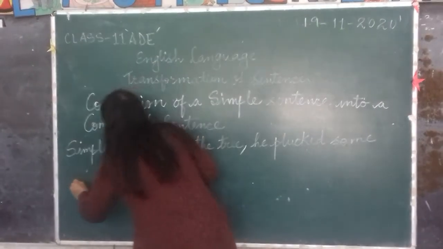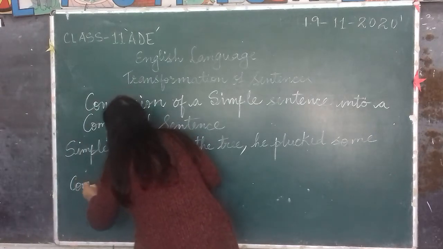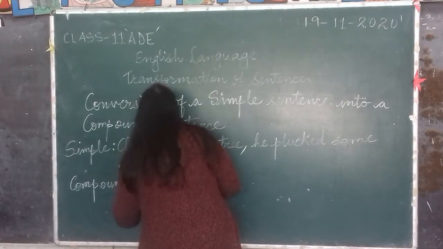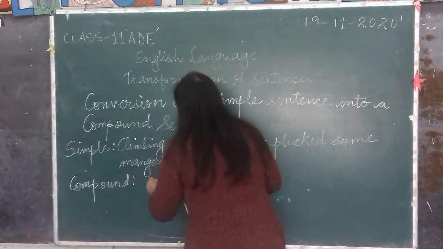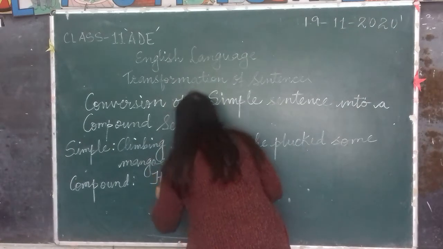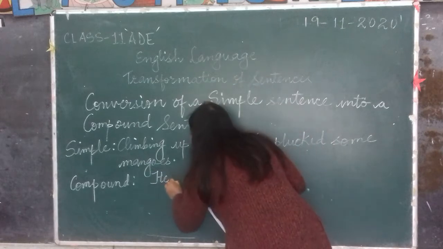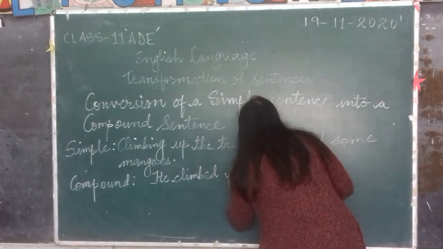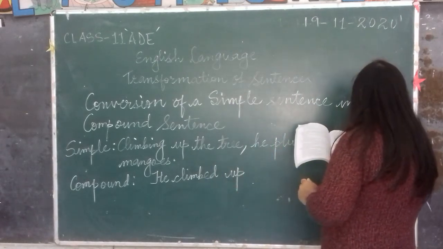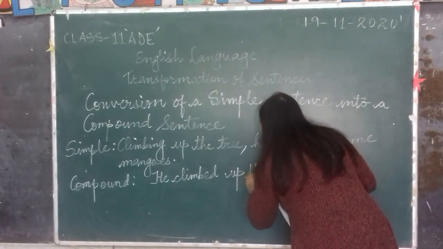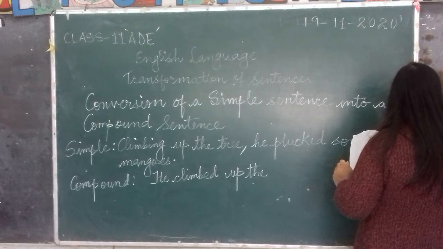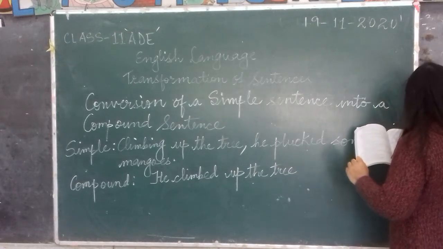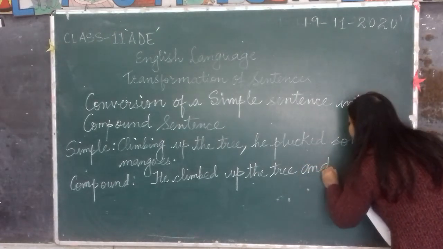So if you have to change it into compound: he climbed up the tree and plucked some mangoes.